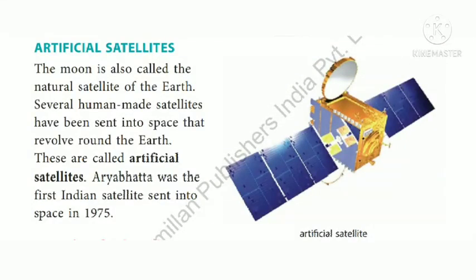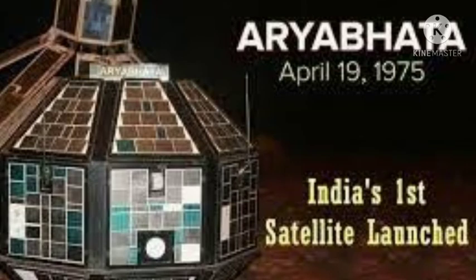Artificial satellites. The moon is also called the natural satellite of the earth. Several human-made satellites have been sent into space that revolve around the earth. These are called artificial satellites. Aryabhatta was the first Indian satellite sent into space in which year? 1975. Please note that. Aryabhatta was the first Indian satellite sent into space in 1975.